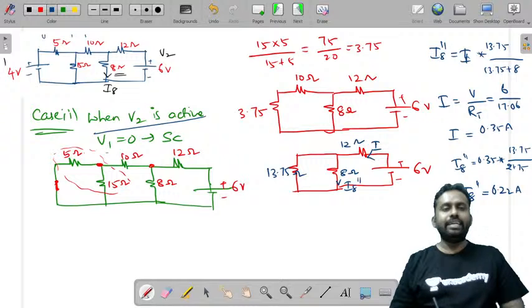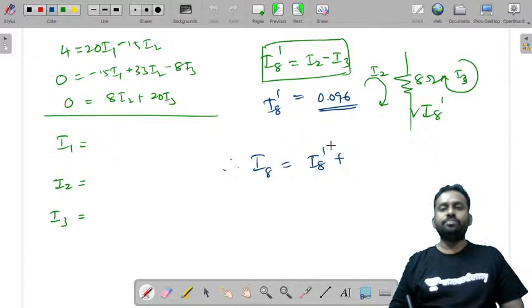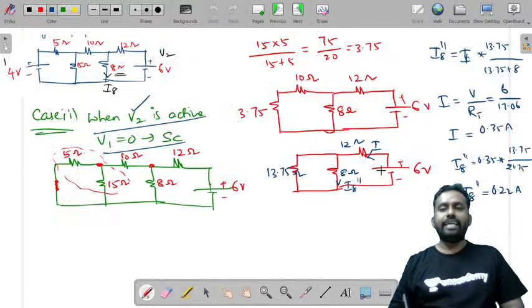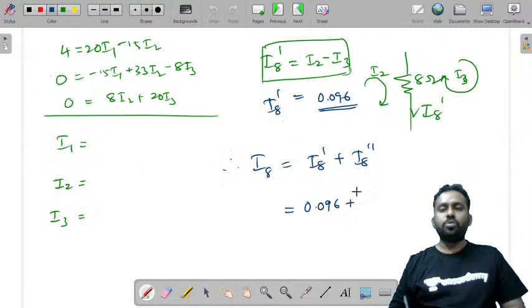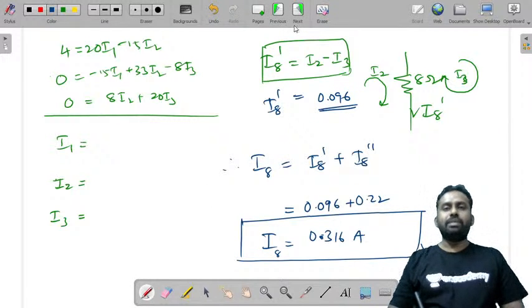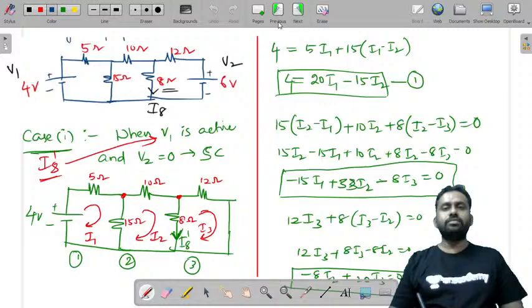It is the current because of the second voltage source. So I8 double dash. What is I8 dash? 0.096. And what is I8 double dash? It is 0.22. So the total current I8, the current in the 8 ohm resistor using the superposition theorem, is 0.316 amperes. This is what you'll get. Now let me summarize this question once again.